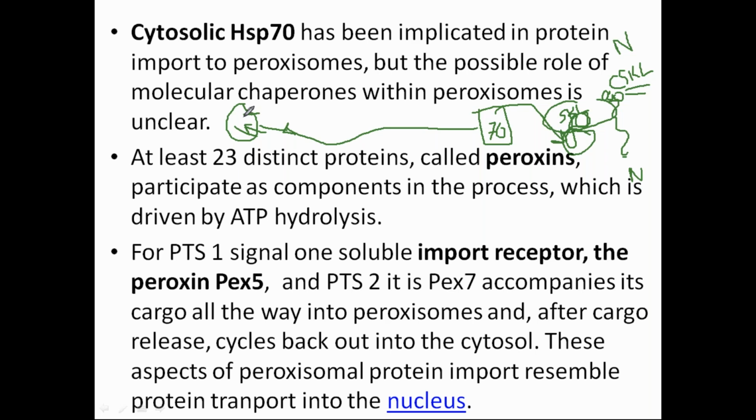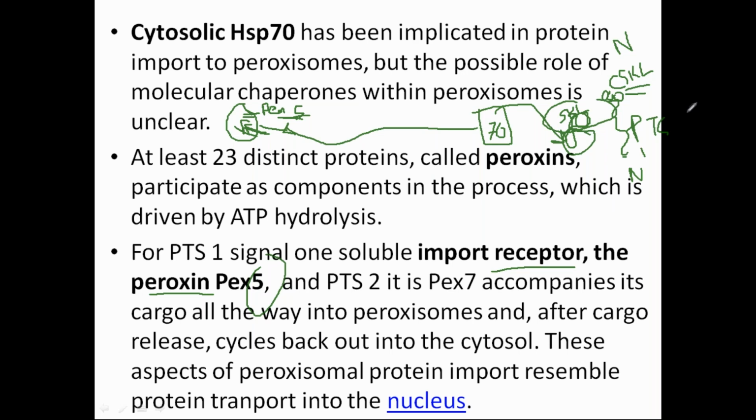There is a membrane protein called the peroxin protein, and the name of this peroxin protein is 5. Now, how this name is given is that on the basis of their finding, 1, 2, 3, 4, 5, the number was given, because they are different types of receptor proteins of the peroxin receptor. So this SKL signal, which is called peroxisome targeting signal 1, will be recognized by this peroxin 5 and it will give this protein entry.